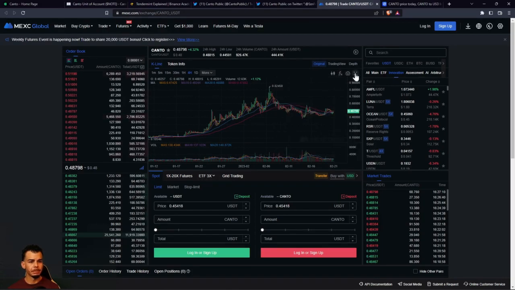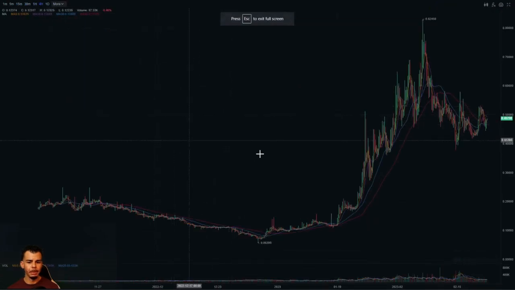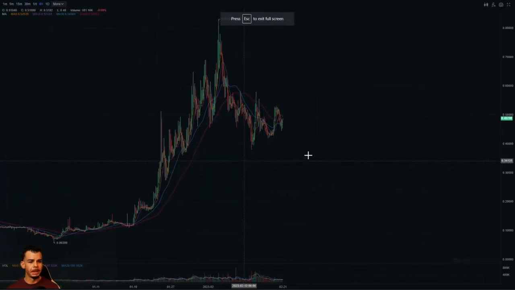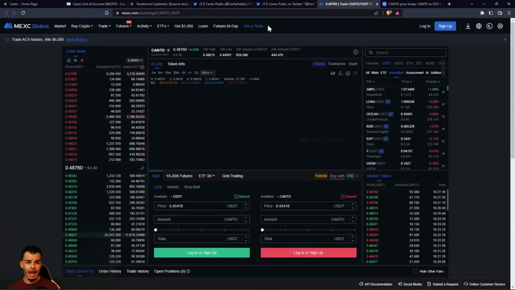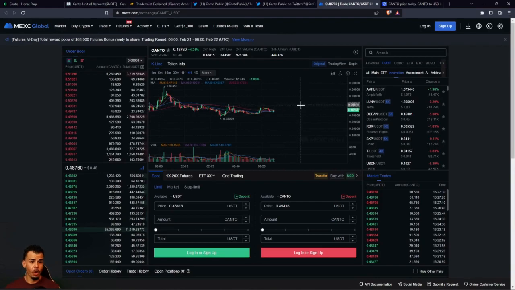Okay, let's just check this out. Let's make this a little bit bigger. We're doing this live. We see this support right here that we made, right? So this is the 38 cents, about that 40 cents mark. This was prior resistance. So this area around that 40 cents, staying above this, which we got support, making a higher low, making the next higher low, right? Support, higher low, higher low. What we're going to want to break through is that 53 cents mark to go back to the all-time high of 82 cents. I believe that this one can do it. The community is pretty active on the Twitter page, and I think it could go past $1.